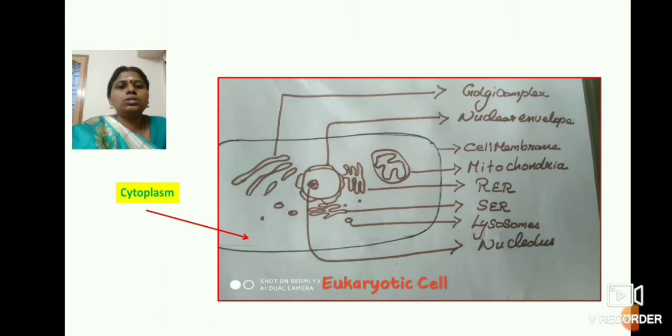Next, this is the structure of a eukaryotic cell. I have marked with an arrow that the cytoplasm is the portion between the cell wall or cell membrane and the nucleus. All the portion between the nucleus and the cell membrane can be defined as cytoplasm. The cytoplasm contains all the living organelles, all the active organelles of the cell.